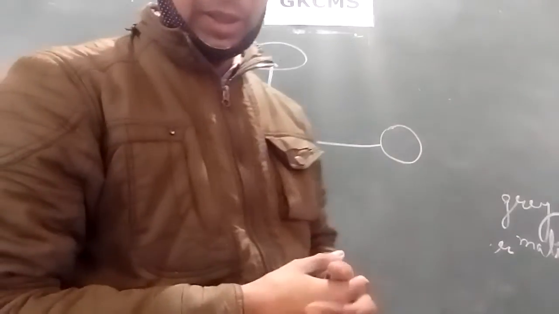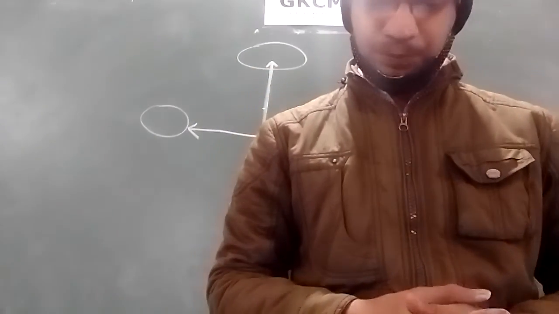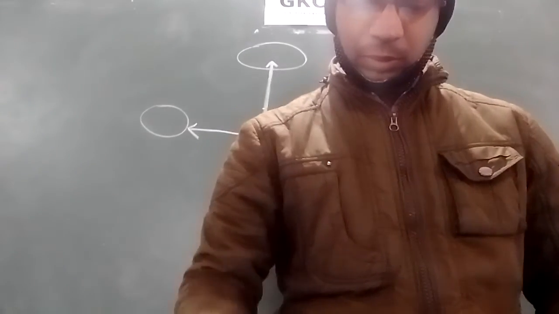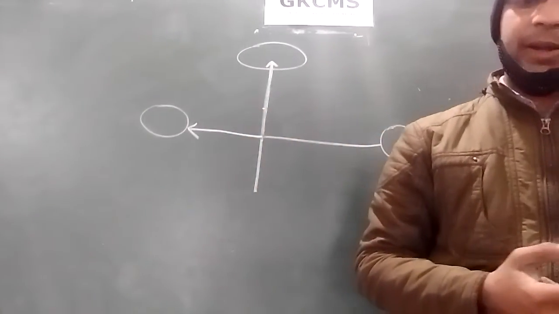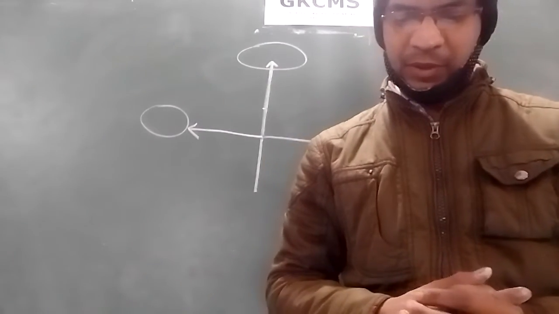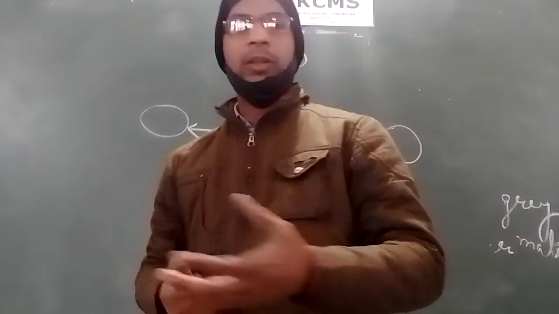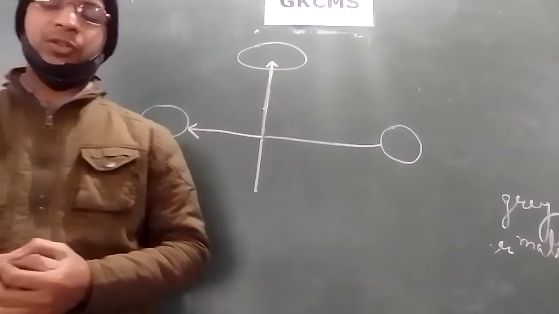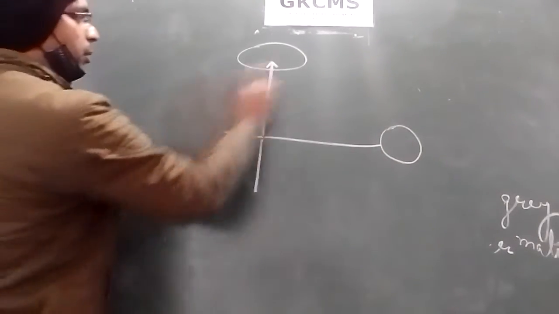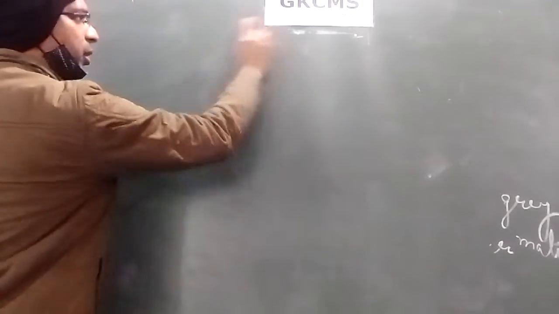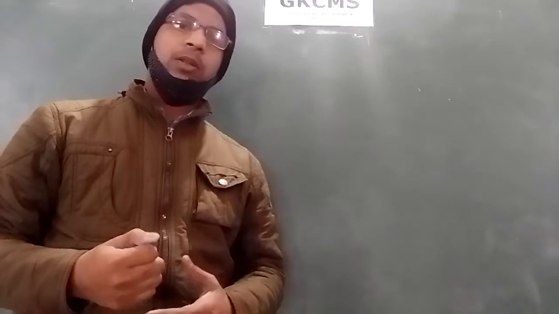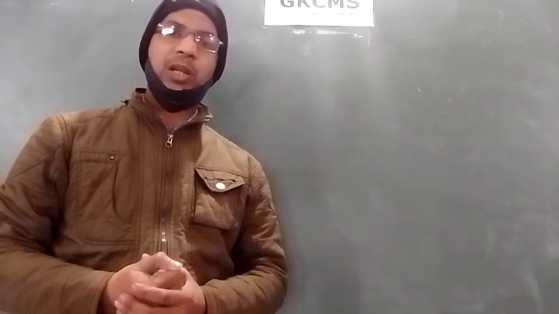The peripheral nervous system further can be divided into two parts: somatic nervous system and autonomic nervous system. The somatic nervous system consists of two sets of nerves, the nerves in our body. Let's talk about these nerves. This is also an important topic, a small and important topic. Generally every year they ask near about only one question from this topic, of one mark, but generally they ask the question in section A, the compulsory section. So remember this thing that you will have to remember.